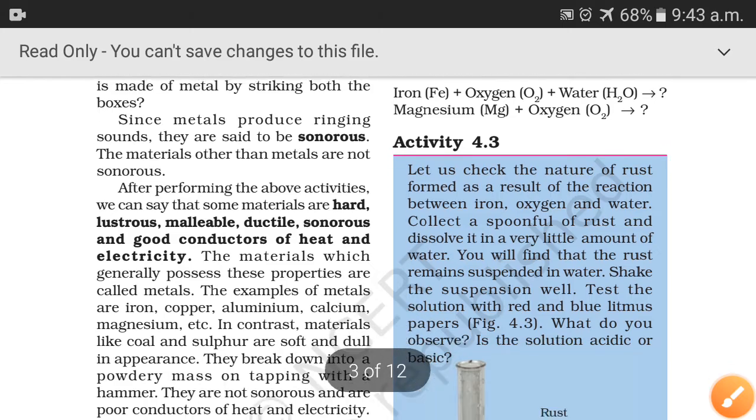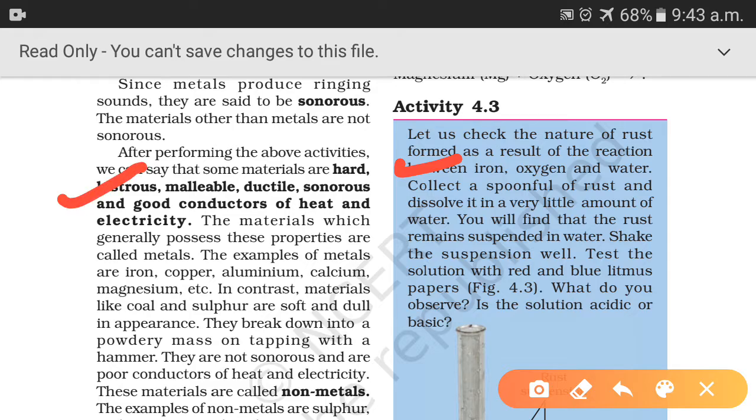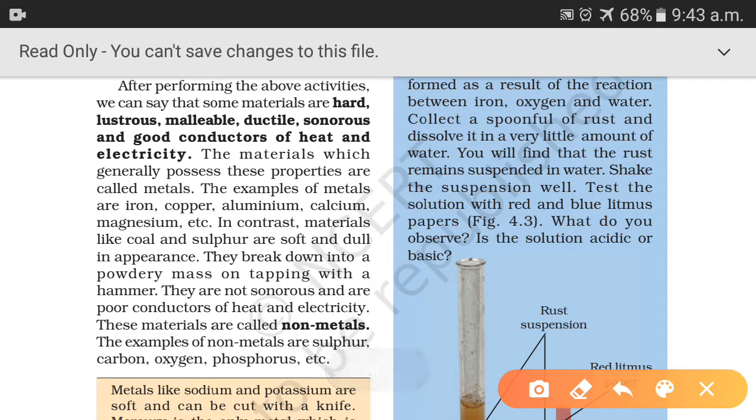Okay. Now, after performing the above activities, we can say that some materials are hard, lustrous, which means they shine, malleable, ductile, sonorous and good conductors of heat and electricity. The materials which generally possess these properties are called metals.